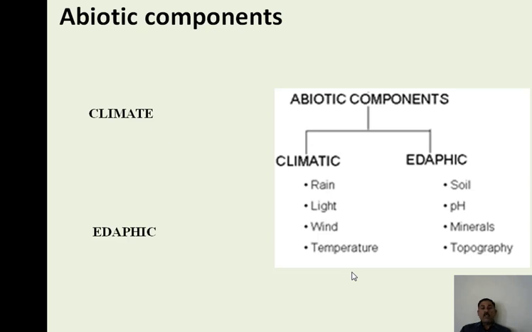These abiotic components directly influence the biotic components also. Another abiotic component is related to our soil. The soil pH, soil minerals, soil topography, and soil texture also influence the biotic components.